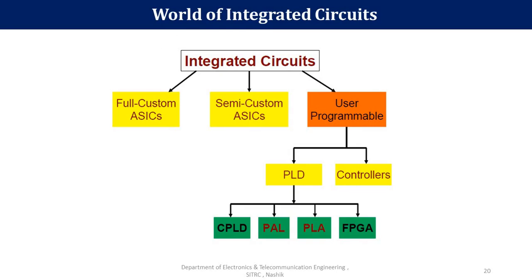What type of circuits can we develop? What are the categories of integrated circuits that can be developed using this VLSI technology? We can develop full custom ASICs, meaning application specific integrated circuits. Application specific integrated circuits are again developed in two types: full custom ASIC and semi custom ASIC. And the second is the user programmable circuits, also known as PLDs or controllers.